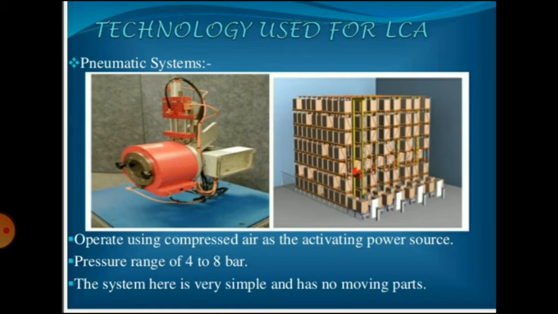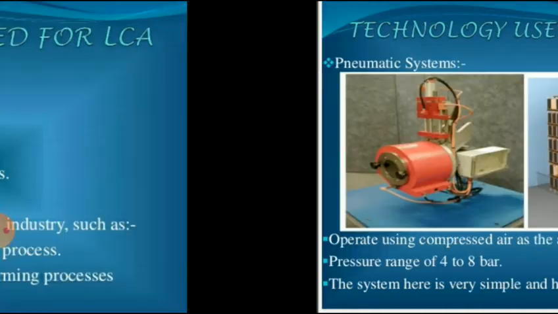The pipe running through the shop floor will have a number of tapping points to which an LCA device can be connected. The system is very simple and has no moving parts. Pneumatic circuits are extremely popular for LCA applications due to their low cost, ease of fabrication, and safety in operation.